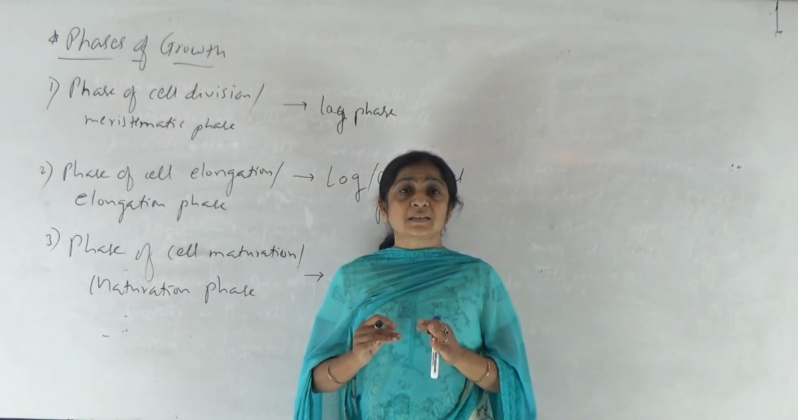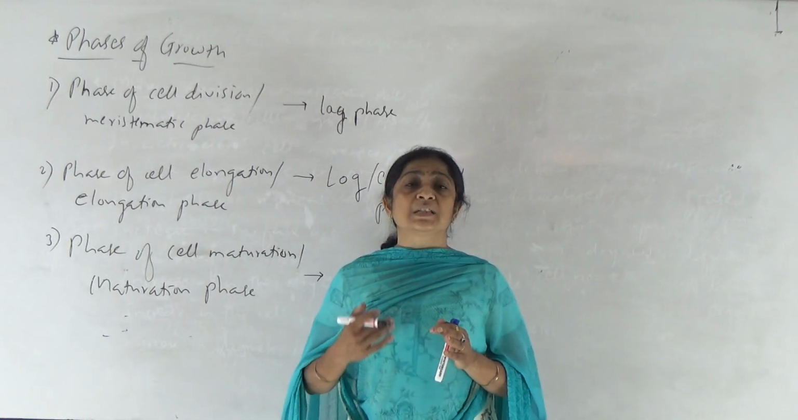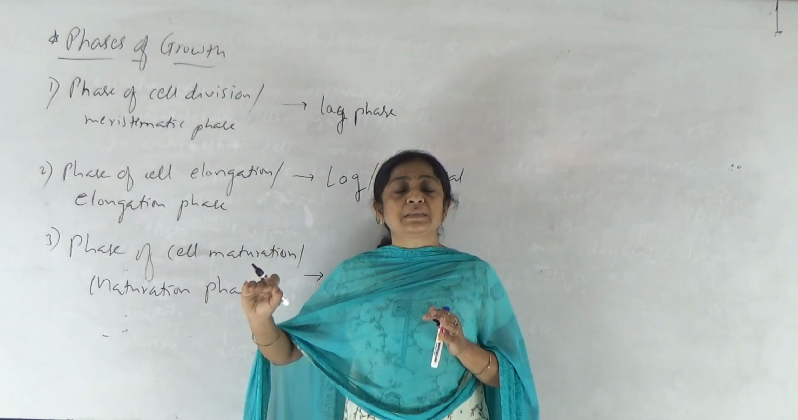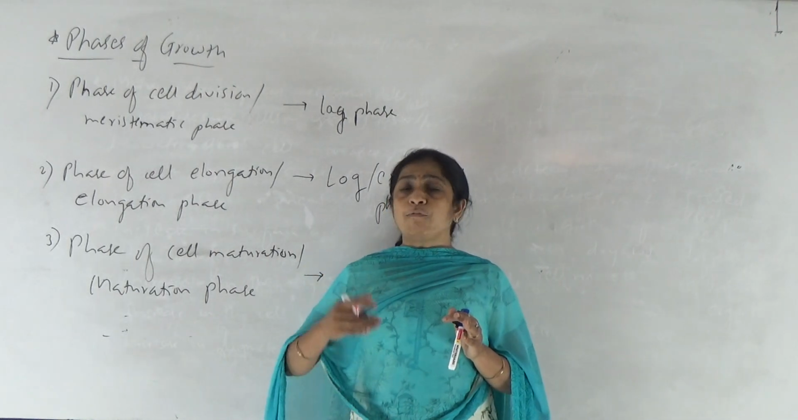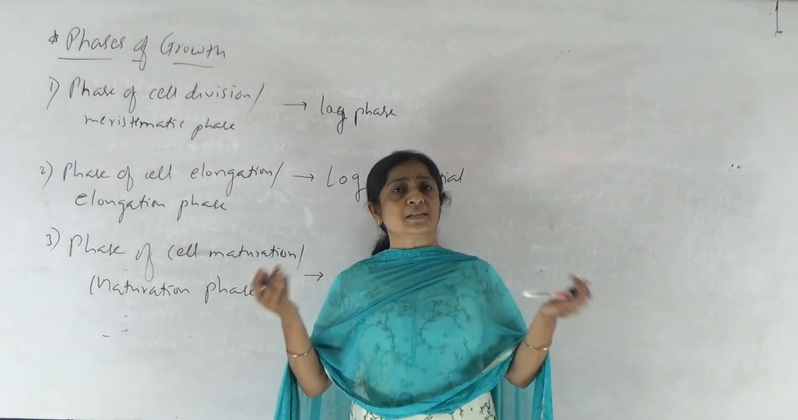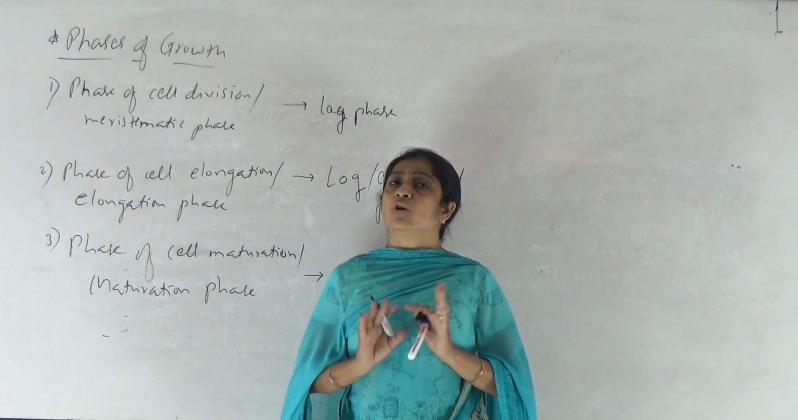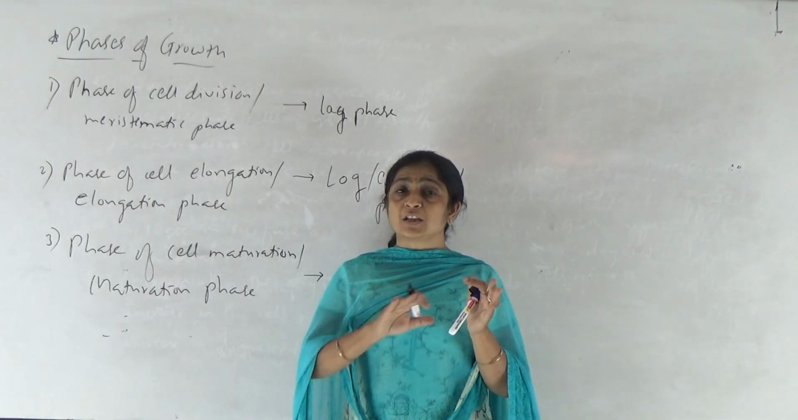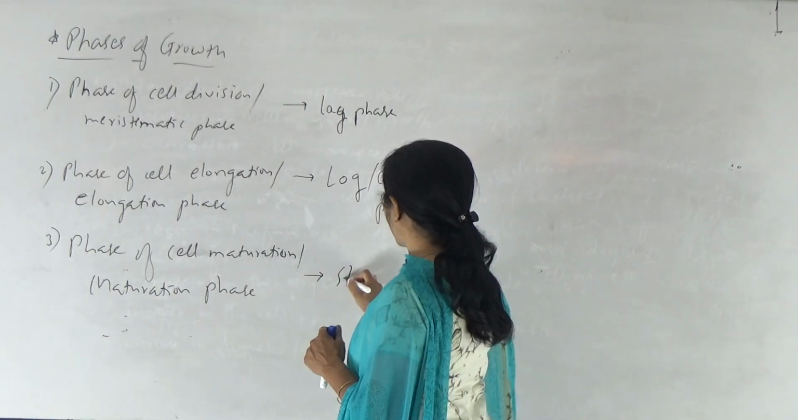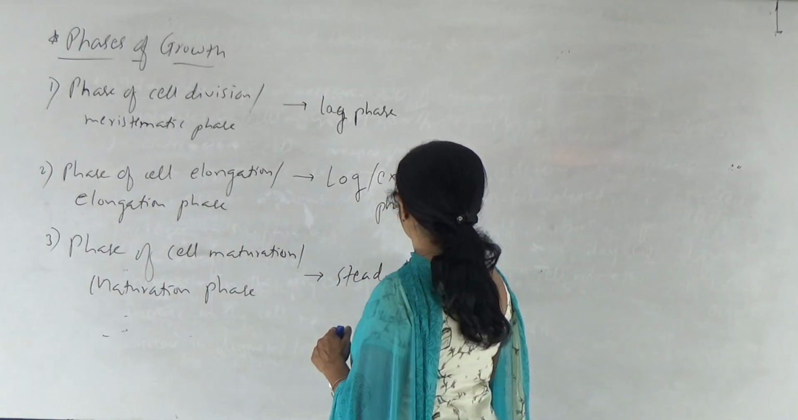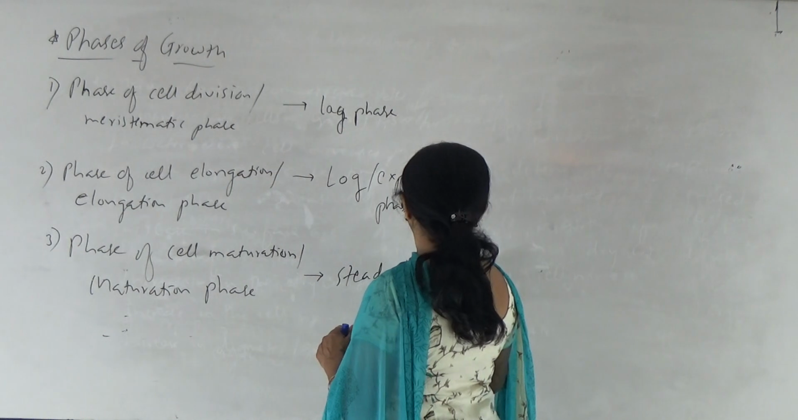So it is the phase when the cell starts performing its function, the growth becomes steady, growth becomes stationary. Okay. Now further increase in the length, further increase in the size, further increase in the mass is not possible. So it is the phase where the growth rate of that cell becomes steady. So this phase is also known as the steady phase or stationary phase.